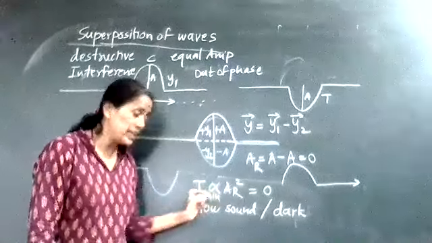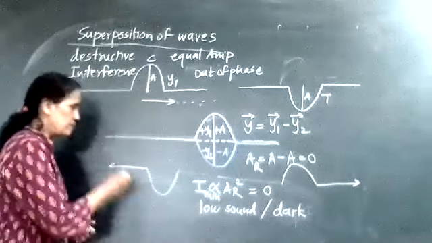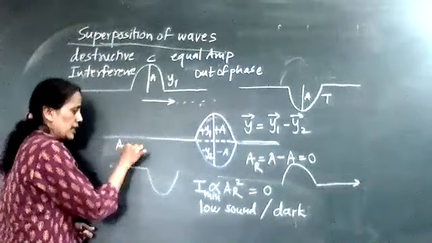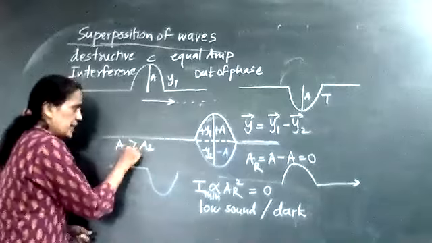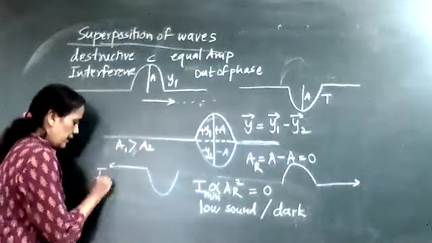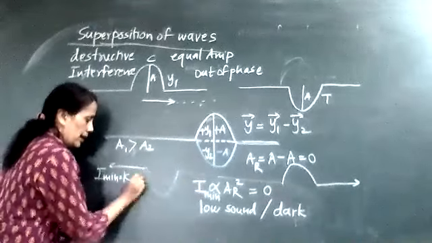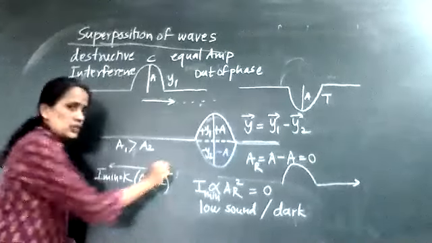Okay, so I am getting intensity 0 here because the amplitudes are the same. But if two different amplitudes are there, like A1 and A2, such that A1 is greater than A2, then what I write here is intensity minimum is equal to K into (A1 minus A2) squared.